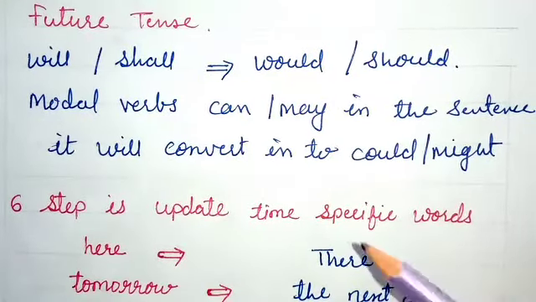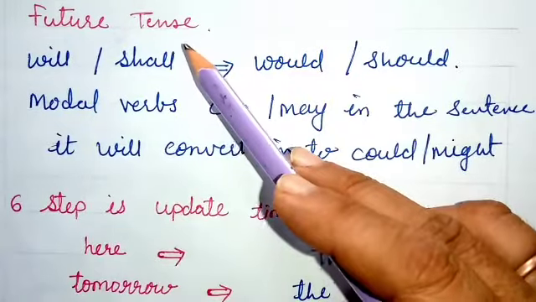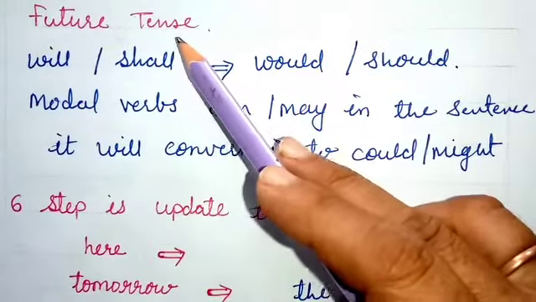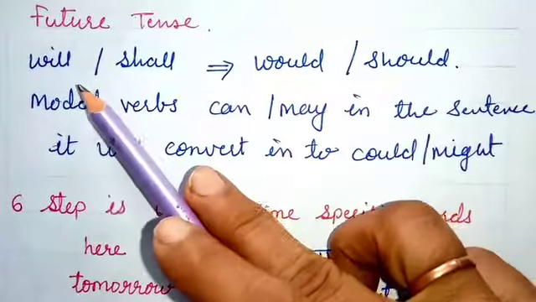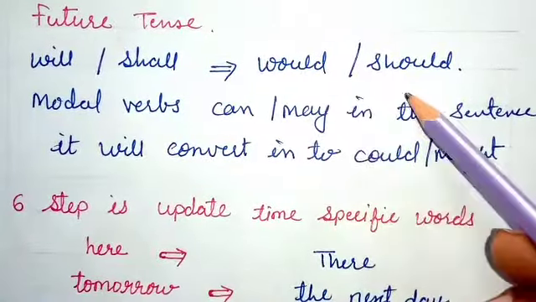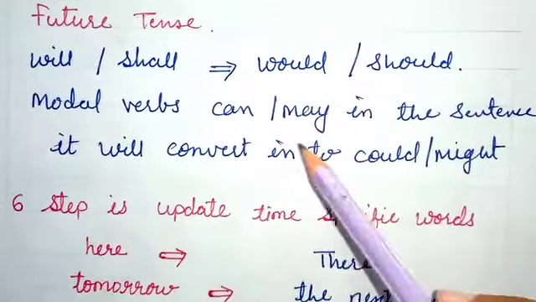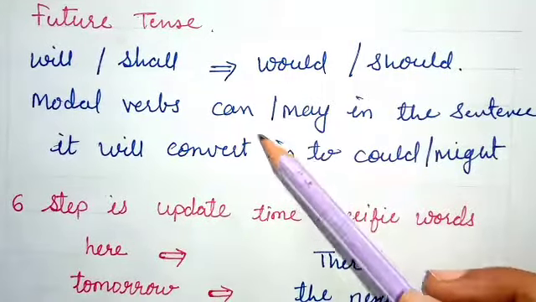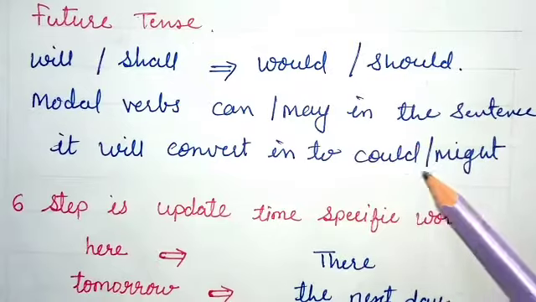Now let's see the next. If the reporting speech sentence is given in future tense, where the verb given is will or shall, will converts into would and shall into should. Modal verbs can and may will change into could and might.